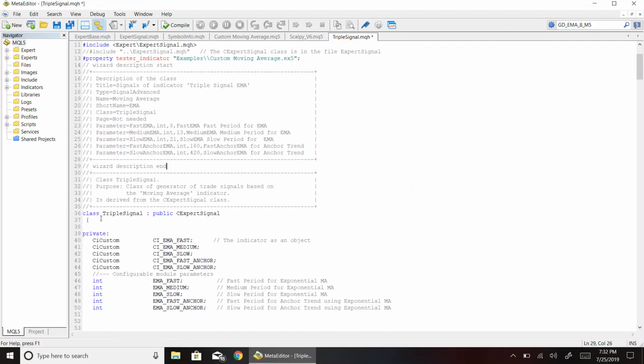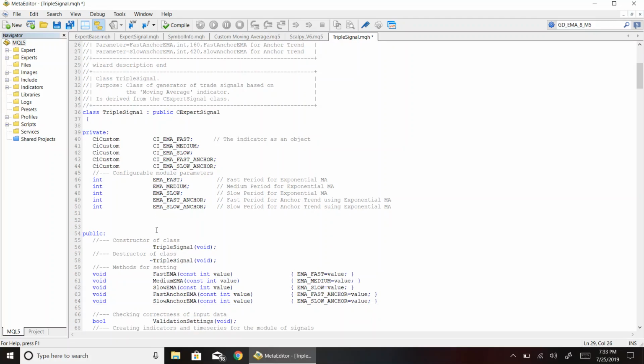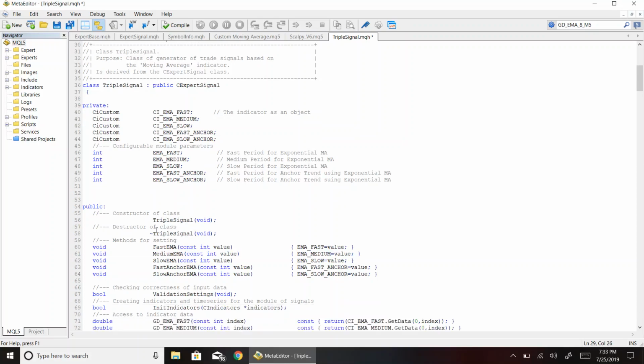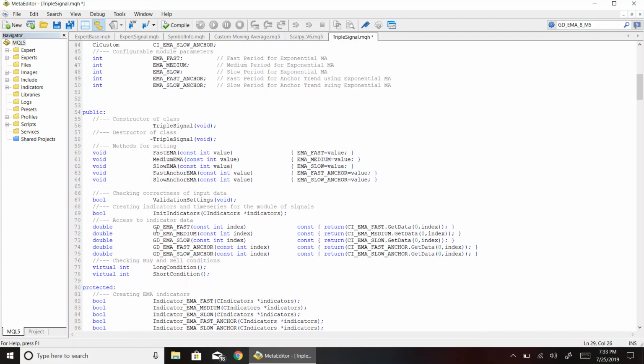Within our triple signal class, starting at line 36, we have some variables and functions. Firstly, we have our indicators starting at line 40 to 44, and these tell us the exponential moving average over a certain period. We then have the variables that will contain the value for its respective indicator. Following that, we have the constructor, destructor, and methods for assigning a value to the period variables I just mentioned.